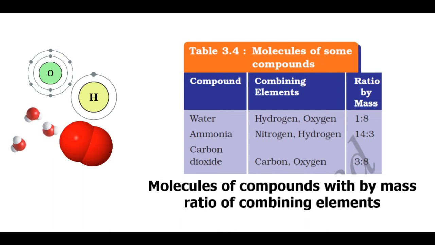Ammonia is formed by nitrogen and hydrogen in the formula NH3. The by-mass ratio of the elements is 14:3. Carbon dioxide is formed by carbon and oxygen in the formula CO2. The by-mass ratio is 3:8 for these elements.